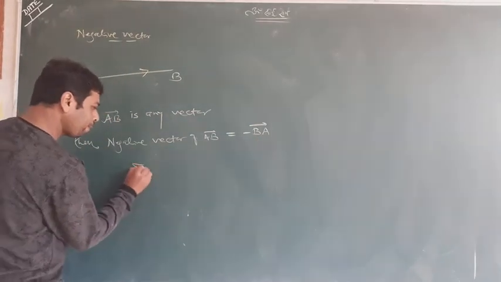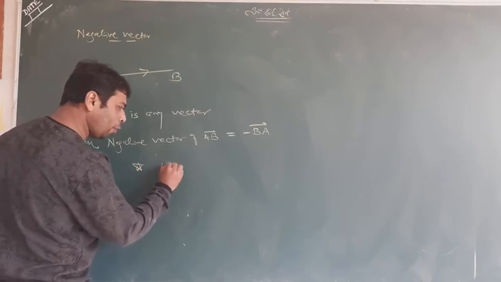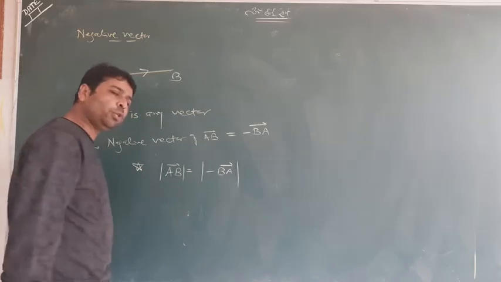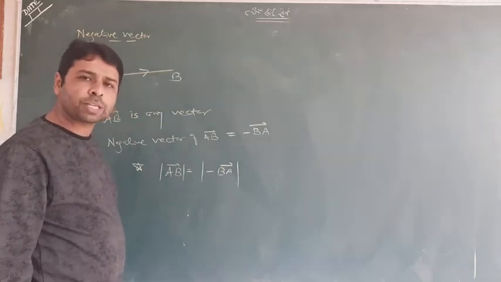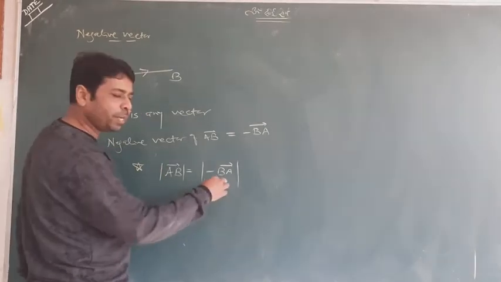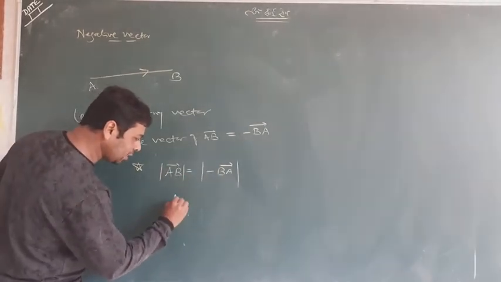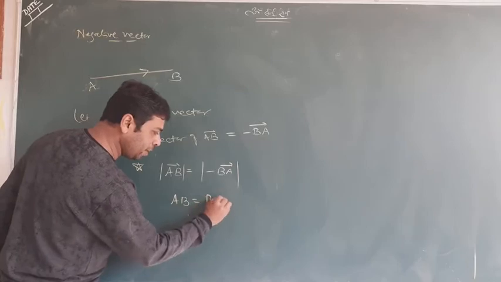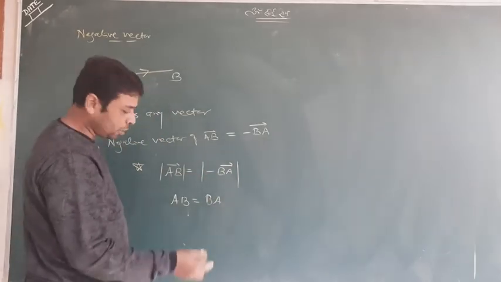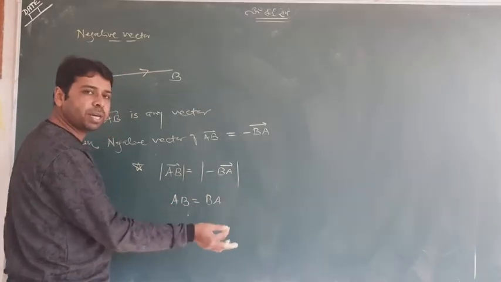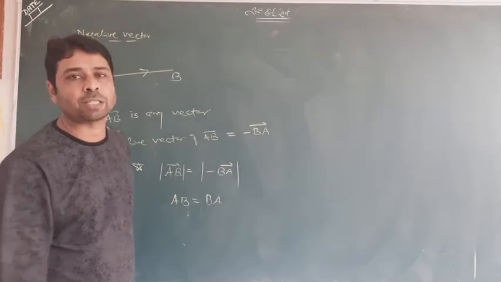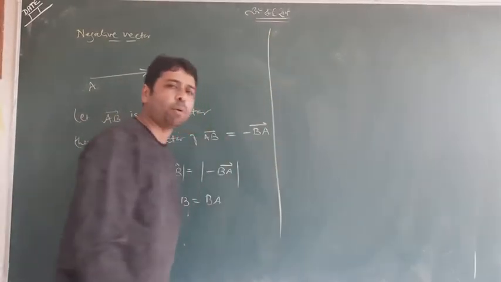One more thing extra, if you take the mod of both, I know that you know, in case of mod there is no meaning of direction. The meaning of mod AB is distance AB, the meaning of mod BA is distance BA, because the mod of a negative is positive. So the distance of AB and the distance of BA are same. When we talk about mod, we are talking about distance. So here is the simple thing we have observed.